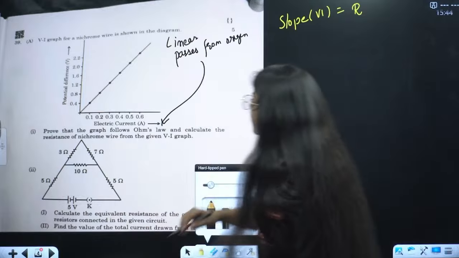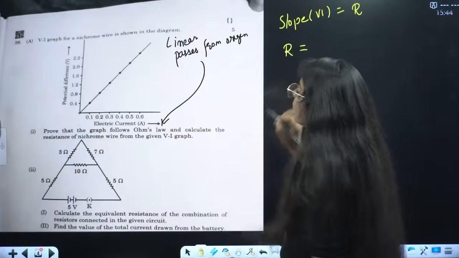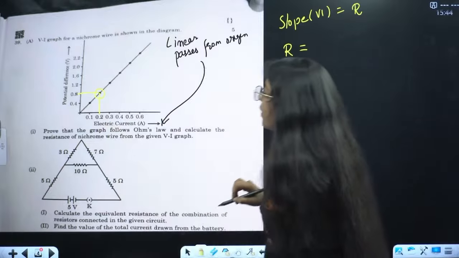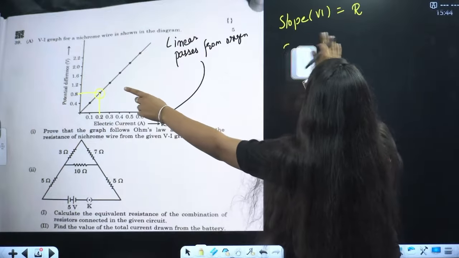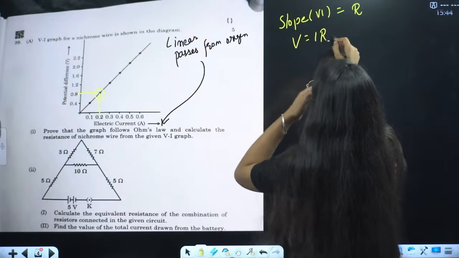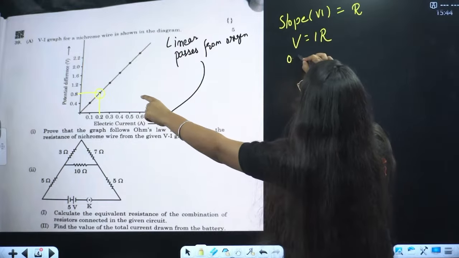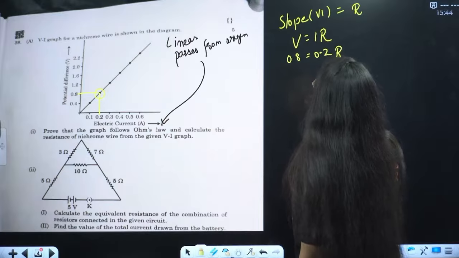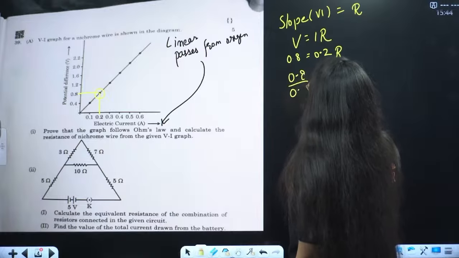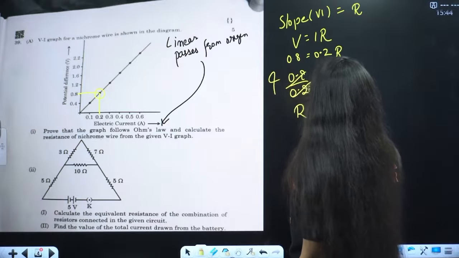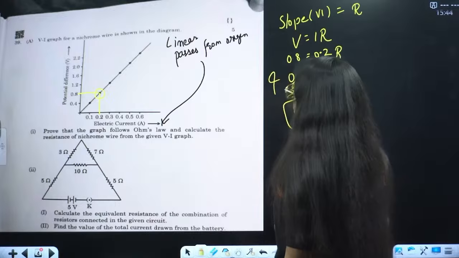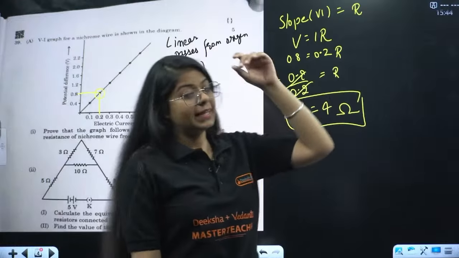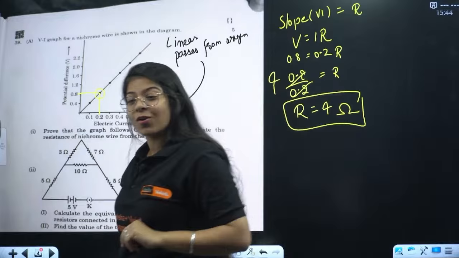Then calculate the resistance. The resistance is simple, right? Take any value of V and that same value of I. So V equals to IR from Ohm's law. V is 0.8, I is 0.2 into R. So 0.8 divided by 0.2 comes out to be 4. So R is 4 ohm. The answer for 39th question A part, 4 ohm. And yes, it does follow Ohm's law.